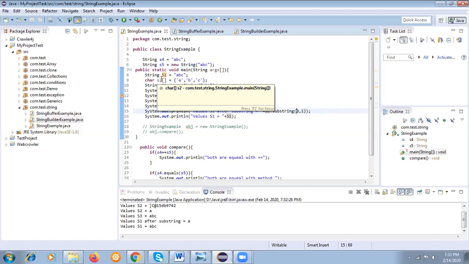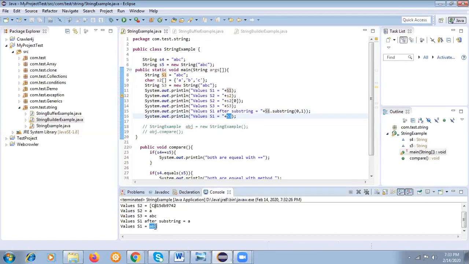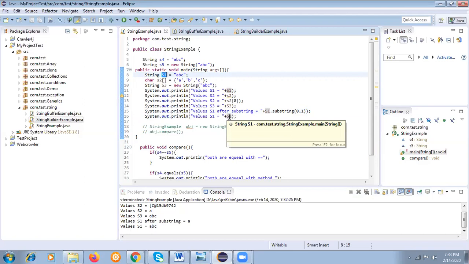And people can ask why the string is immutable. We already discussed that. Now we will see. We have used the substring method on s1. Then again we are printing s1. When we print it again, the value is abc. So there is no change in s1 after doing the substring. Do you get my point? There are no such changes, which means the original object is not getting changed at all. That is the meaning of immutable.